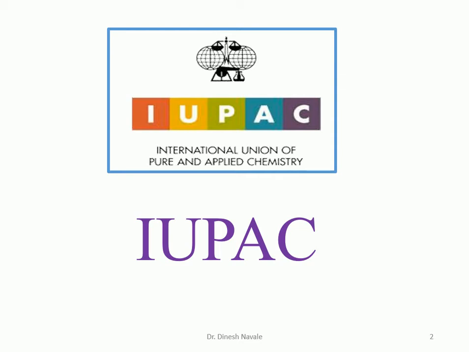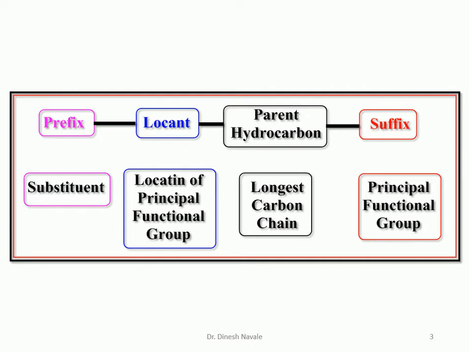This IUPAC is the international organization which has set up some of the rules while giving nomenclature to a compound. Before going for the rules for the IUPAC nomenclature, let's see the four terminologies which are very important while giving the IUPAC nomenclature for any organic compound.